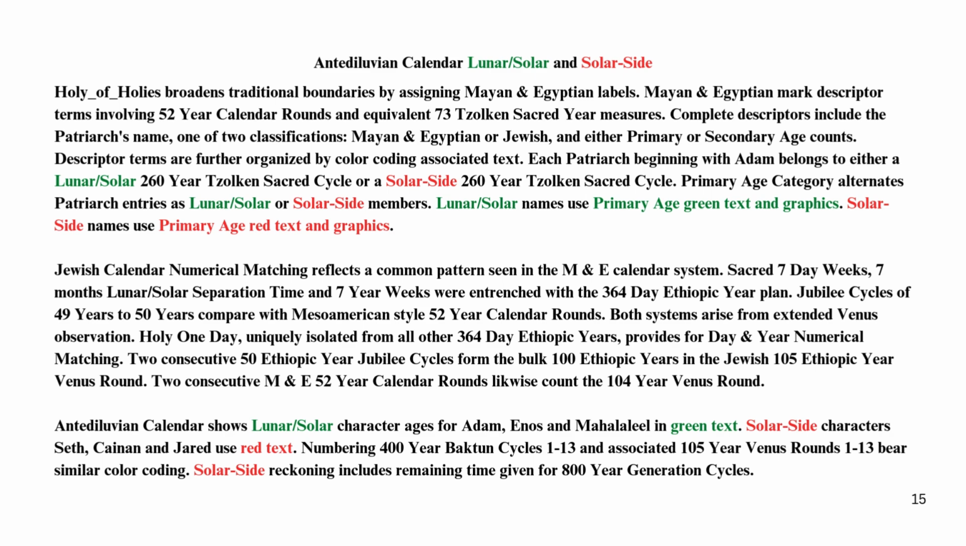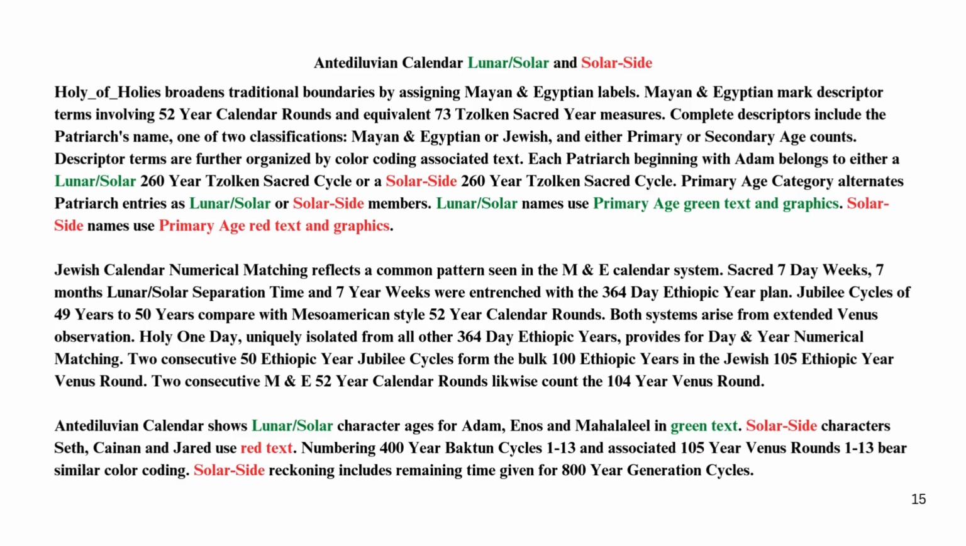Each patriarch beginning with Adam belongs to either a lunar, solar 260-year Tzolk'in sacred cycle or a solar side 260-year Tzolk'in sacred cycle. Primary age category alternates patriarch entries as lunar, solar or solar side members. Lunar, solar names use primary age green text and graphics. Solar side names use primary age red text and graphics. Jewish calendar numerical matching reflects a common pattern seen in the Amandi calendar system.